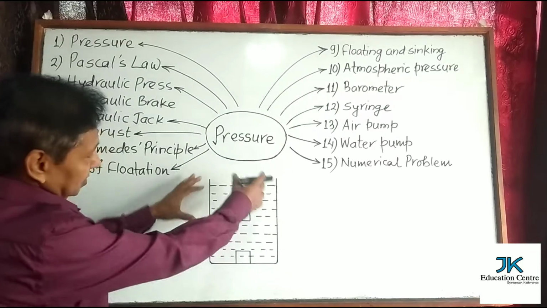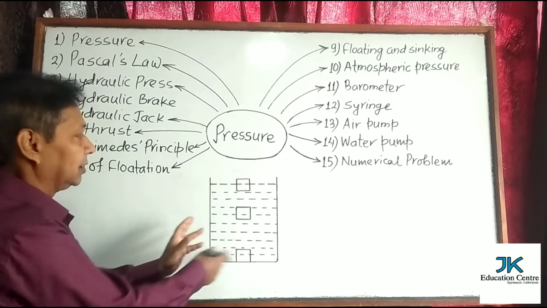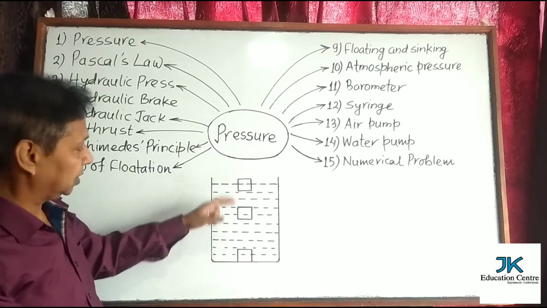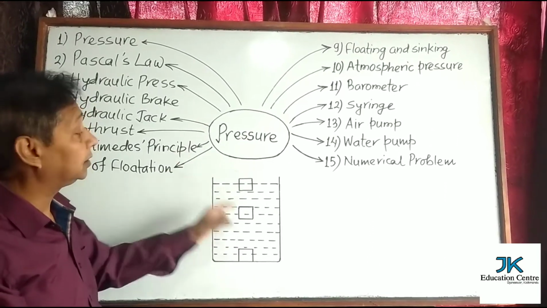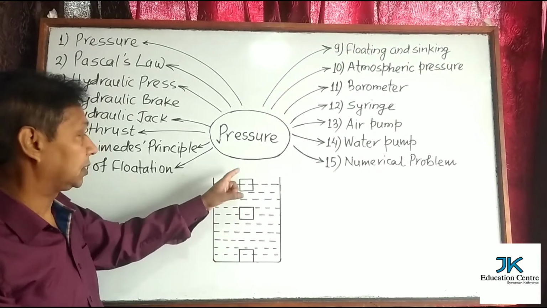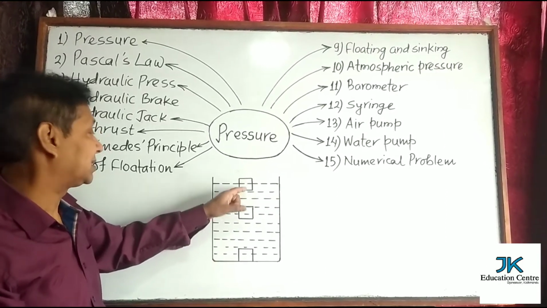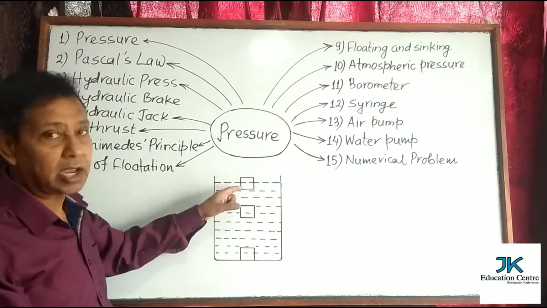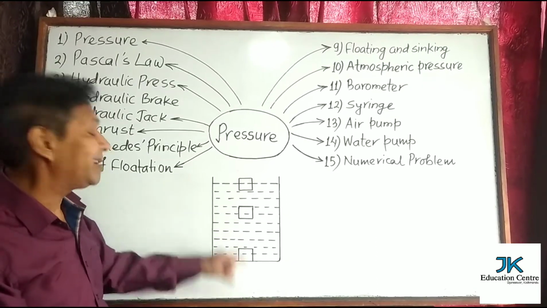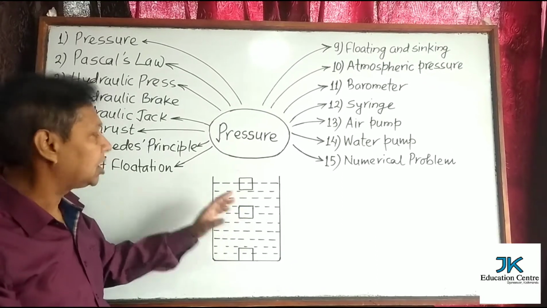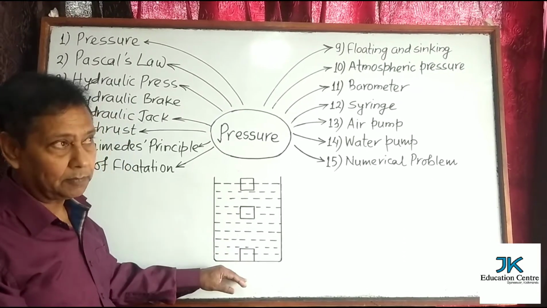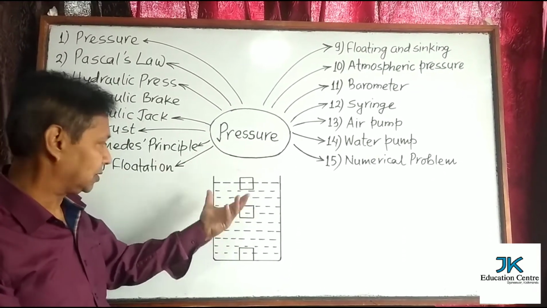Now, this is the condition. Let's say there are three bodies shown in this diagram. One is floating, one is sinking, and the third one is suspended inside the liquid, neither sinking nor floating. Floating means a part of it is inside the liquid, a part of it is outside the liquid. And sinking means it is completely inside the liquid and landed at the bottom. But suspended means it is neither sinking nor landed at the bottom, but completely immersed into the liquid.